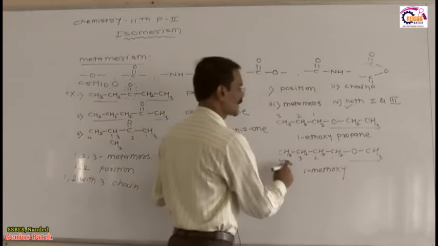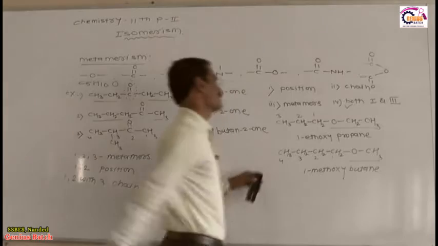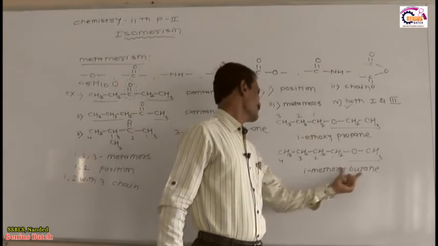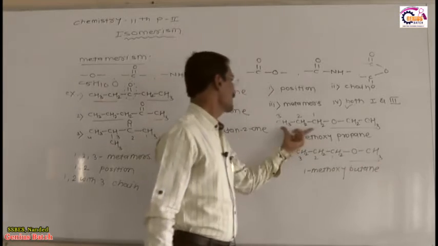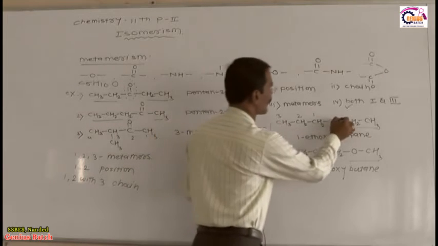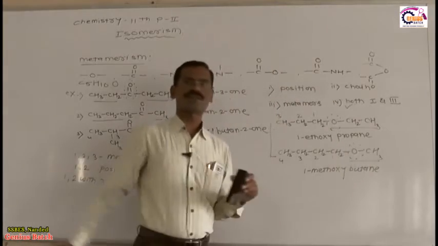In the parent chain, 4 carbon atoms are there. Therefore, the parent chain is butane. This is 1-methoxybutane. My question is this: 1-ethoxypropane, 1-methoxybutane. Here butane, here butyl, here methyl, here propyl, here ethyl. The arrangement of alkyl groups is different around the oxygen atom. Yes or no?